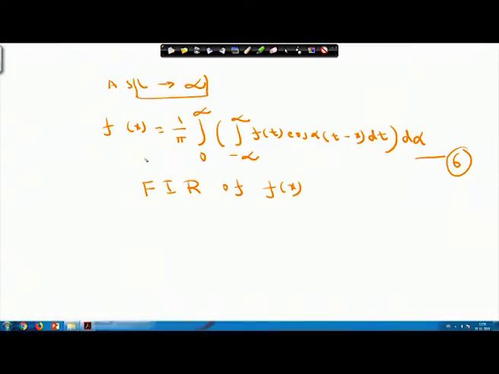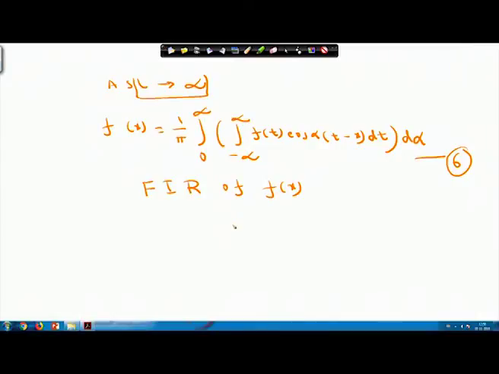So, as L approaches infinity, that integral in equation 5 will be transformed to f(x) equals 1 by pi, integral from 0 to infinity, integral from minus infinity to infinity, f(t) into cos of alpha into (t minus x) dt d alpha. This we call the Fourier integral representation of the function f(x). Now, this equation 6 holds at all points where the function is continuous. If the function f(x) is continuous at all points of x, then I can find the value of f(x) at any point by using equation 6.